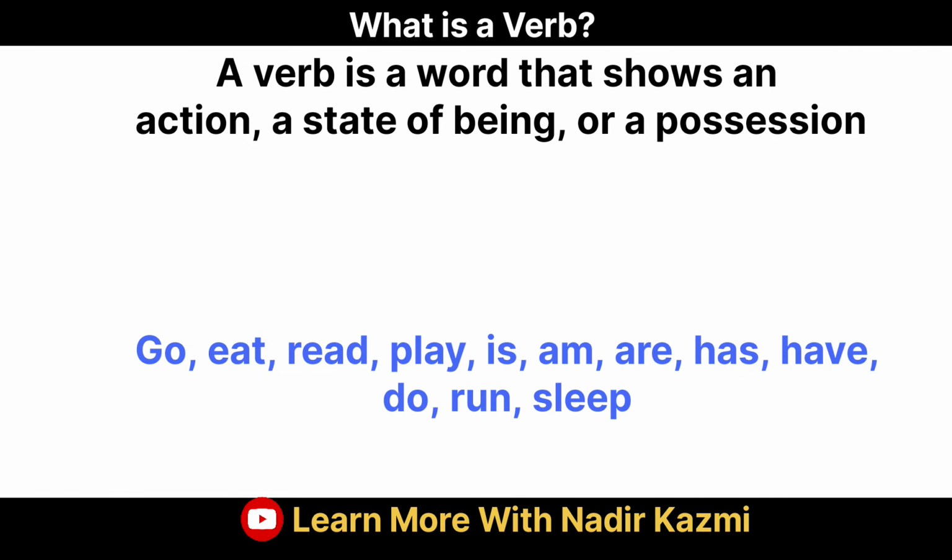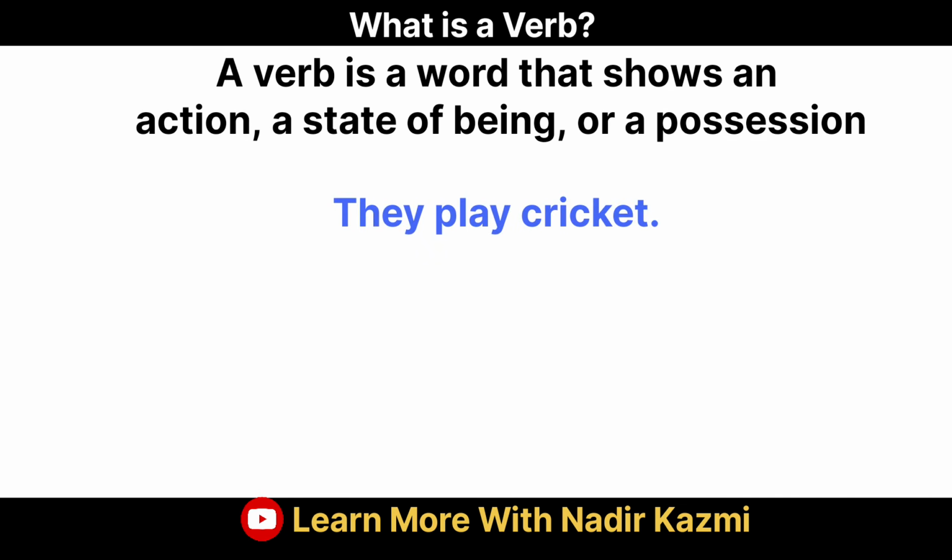Now look at some examples. If I say, they play cricket, now here the word play is a verb because it is showing their action of playing cricket. Second example, if I say, he is a teacher, now here the word is is a verb because it is showing his state of being a teacher.